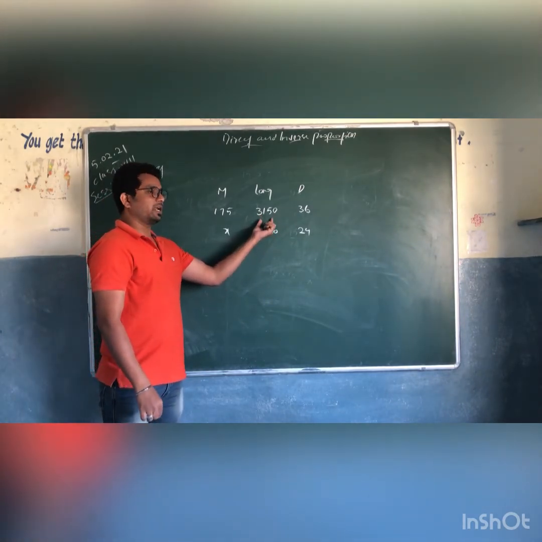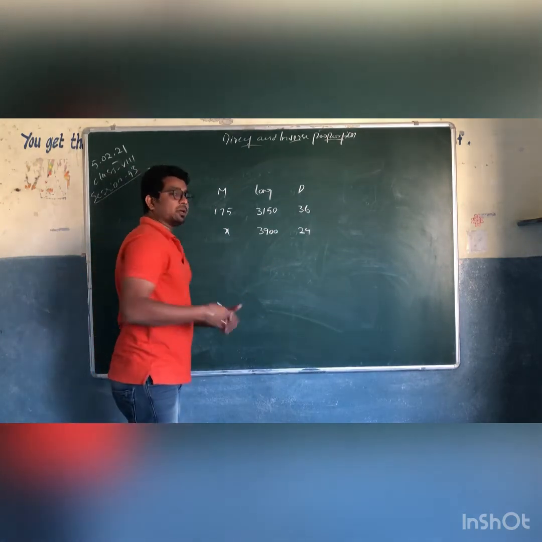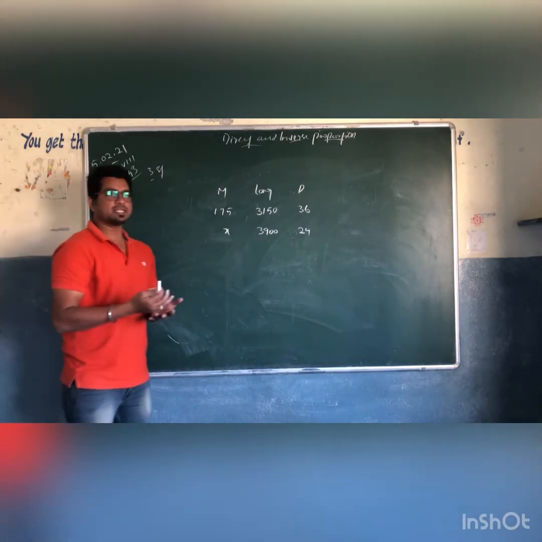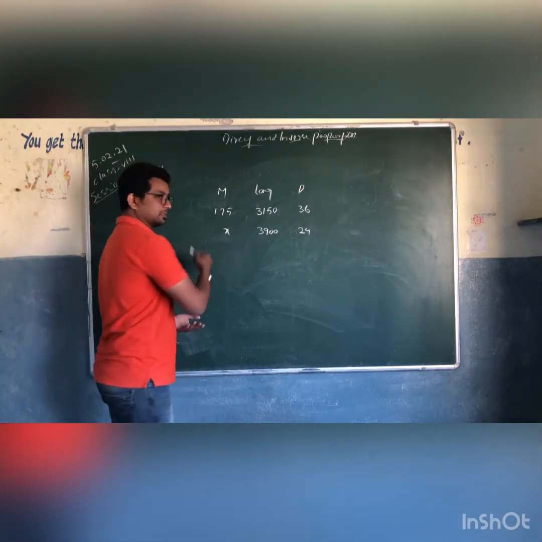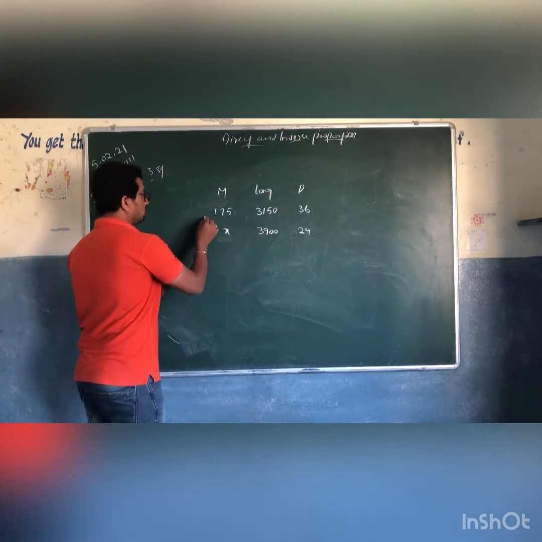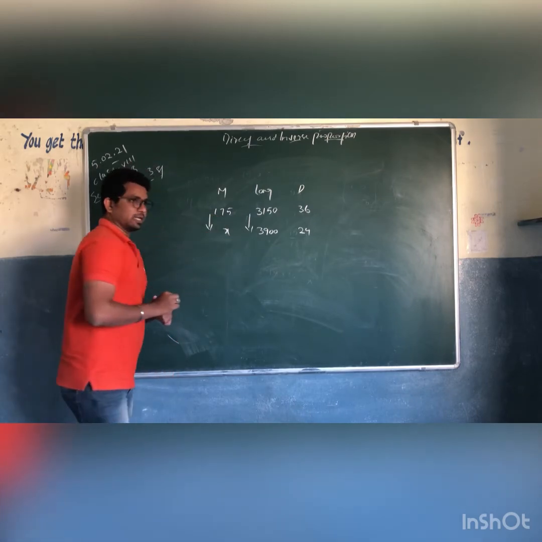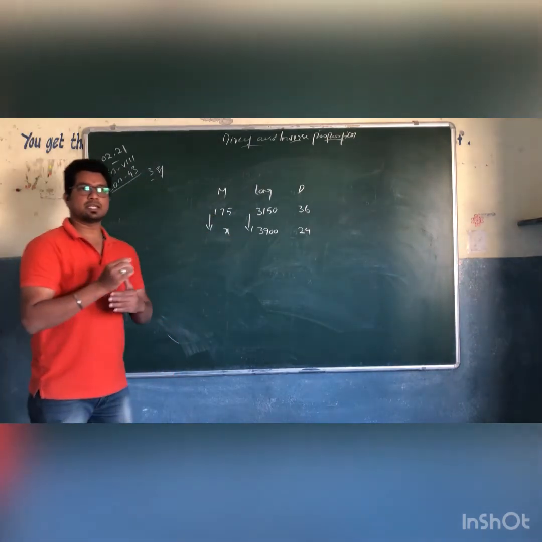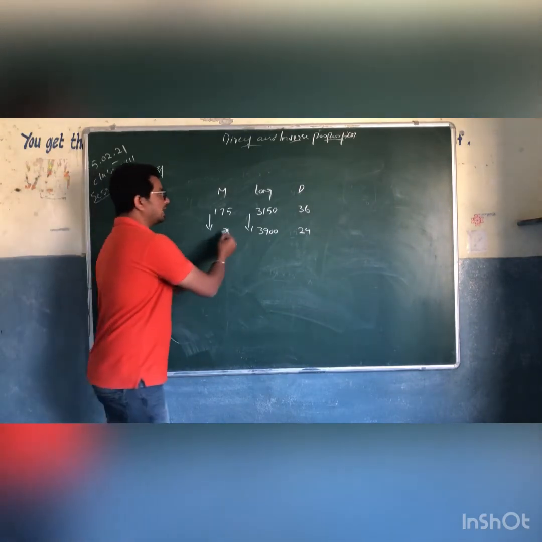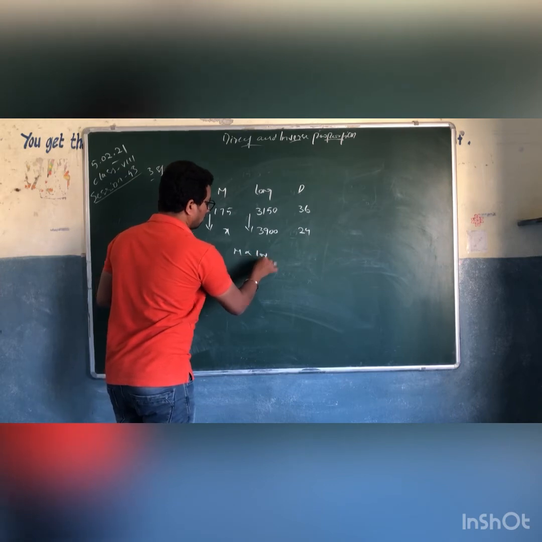So from 3150 they increased it to 3900. That means work became more, right? Work became more, which means they need more workers. Work became more, which means more men are required. So when this is increased, this is also increased. When work increases, employees also need to increase, right? So directly proportional. Men is directly proportional to long.